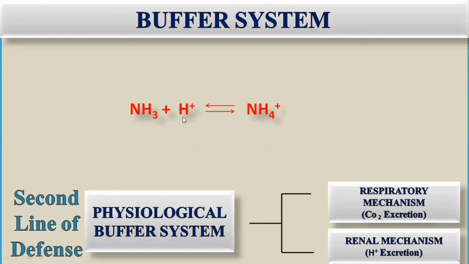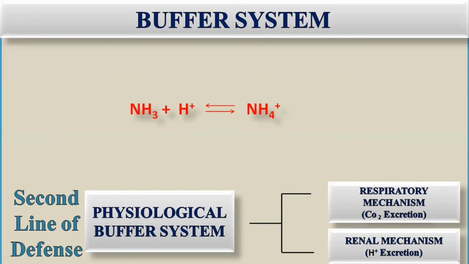NH3 will combine with the hydrogen ion and form the ammonium ion. This ammonium, NH4, is excreted out by the renal tubules into the urine. So this is how the pH is maintained or neutralized. The hydrogen ion will be excreted by the formation of the ammonium ion, and then it can be easily excreted out.